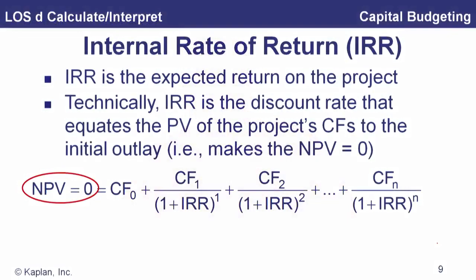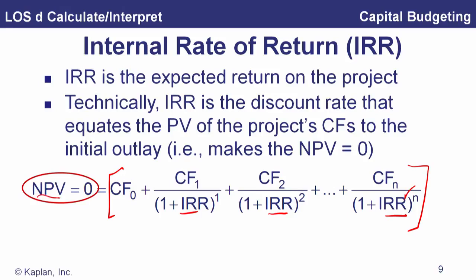A related concept, but a little bit different, is the internal rate of return. The internal rate of return, and here's how we put it in the formulation here, it's the discount rate that makes this, our net present value right here. If we put our cost of capital in, that would be net present value. But what we're going to do here, we've got all our cash flows, we're going to solve for that discount rate that makes the net present value 0.